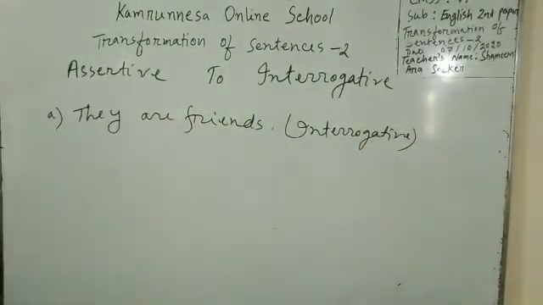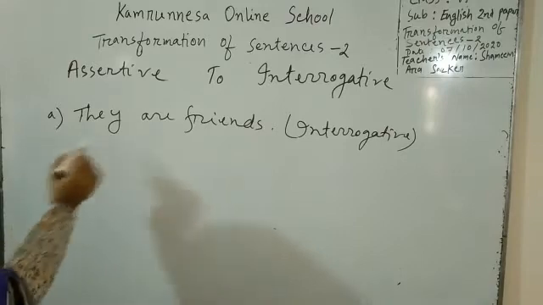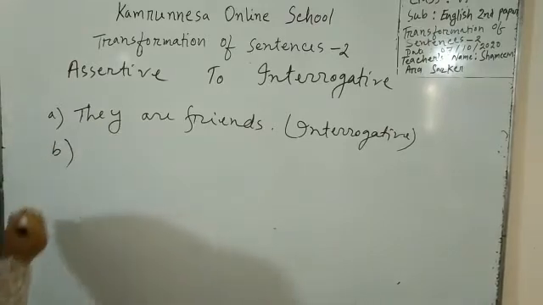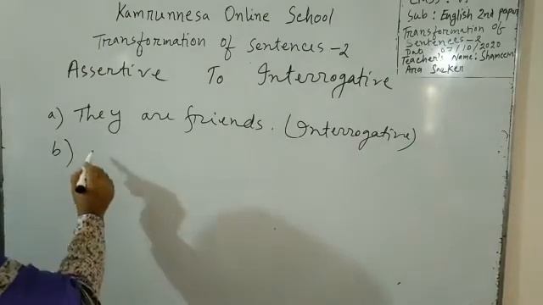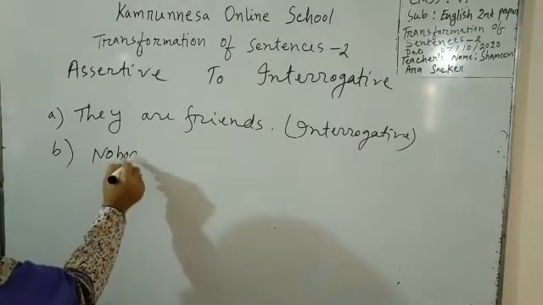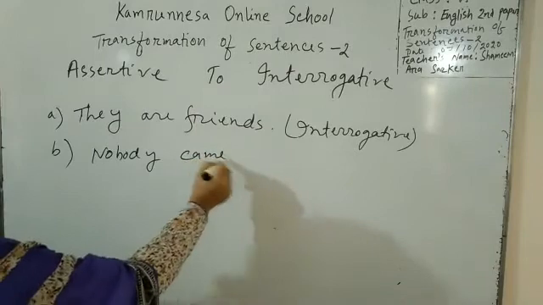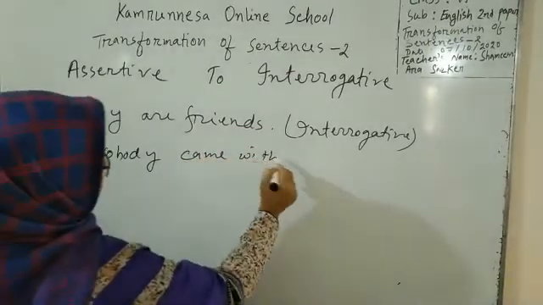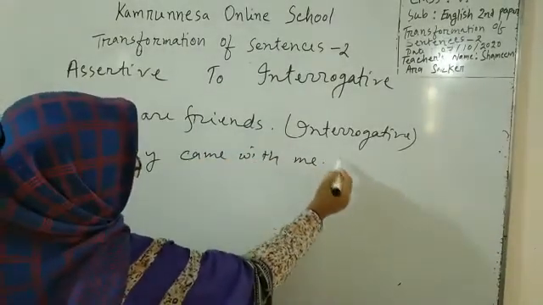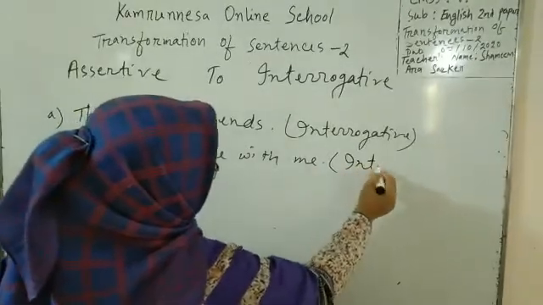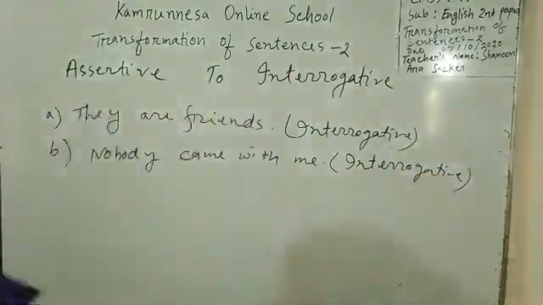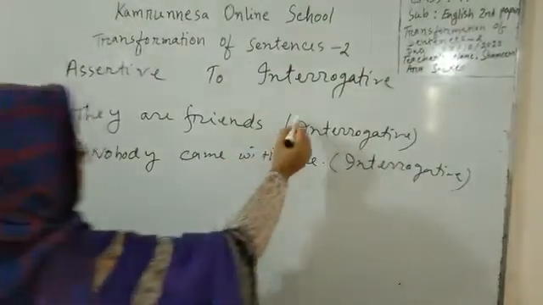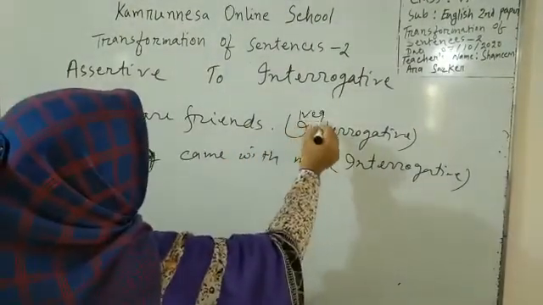Be quick. And another sentence: Nobody came with me. You have to make it negative interrogative.